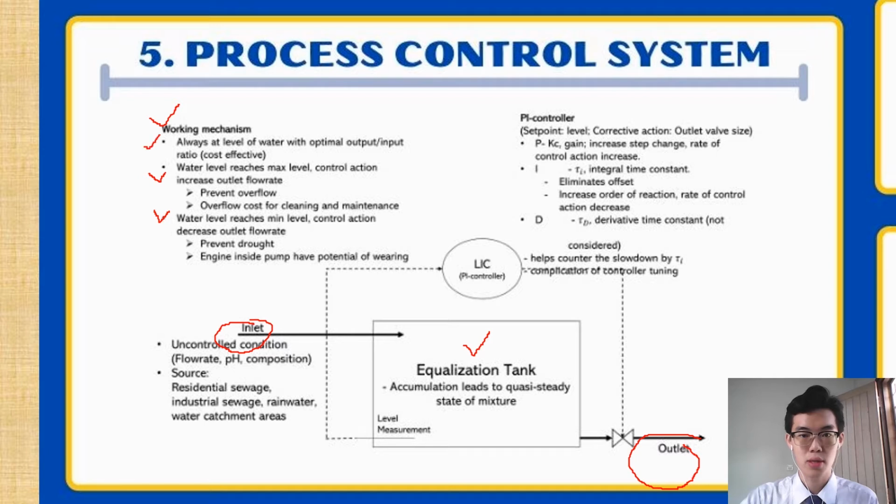The control action will stop when the water level reaches the optimal output to input ratio, which is the most cost effective. For the controller, a PI controller is used because the gain helps to increase the step change, which leads to faster control action. The integral time constant will help to remove the offset of the process. The derivative time constant is not considered because it will complicate the tuning process. Besides, speed is not a very important factor in this process and the abnormal level does not occur frequently. Thus, it is not necessary to have derivative control in this process.